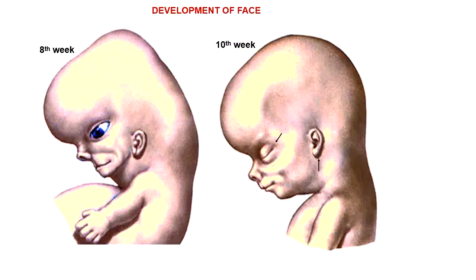The diagram will show us this. So this is the side view of an embryo of the 8th week. You can see the eyes are still situated quite laterally, but they are coming to the front of the face, and here you can see the auricle has developed, but it is situated quite low, roughly at the level of the angle of the mandible, just at the junction of head and neck.